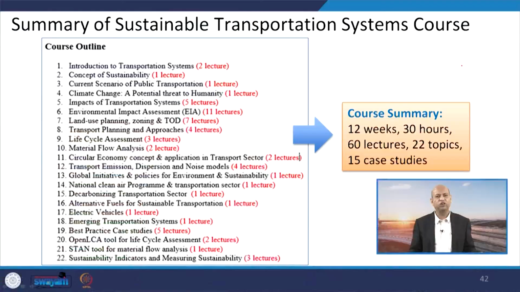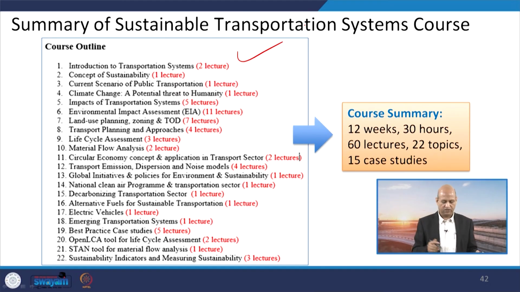So, overall, if we talk about these 12 weeks spread over 30 hours and 60 lectures and 22 topics and 15 case studies, all have been included in these 22 topics. Like 2 lectures were for introduction to transportation systems. That way we divided the different lectures, so that we can cover all important topics.